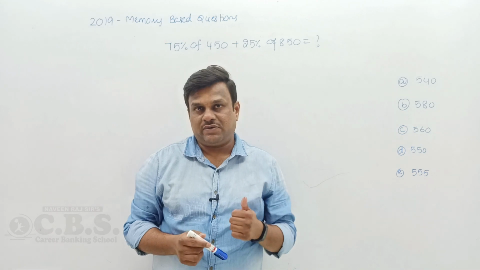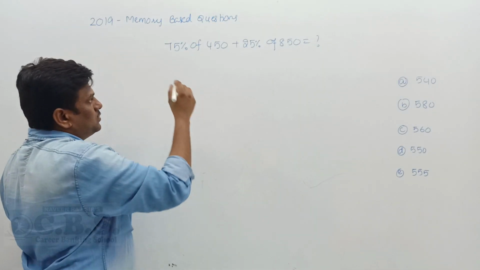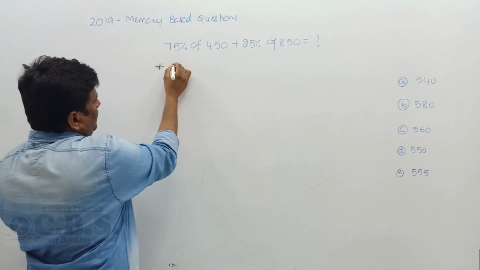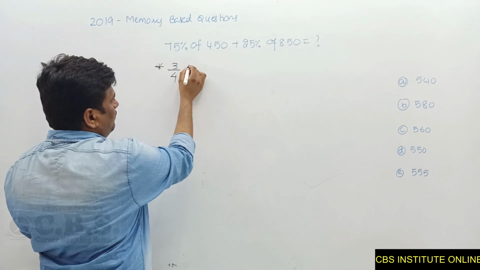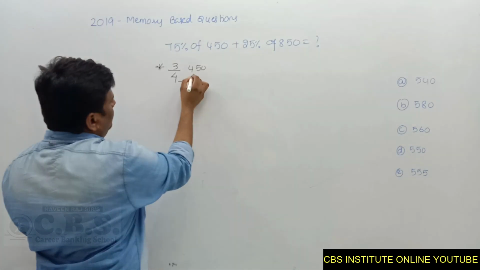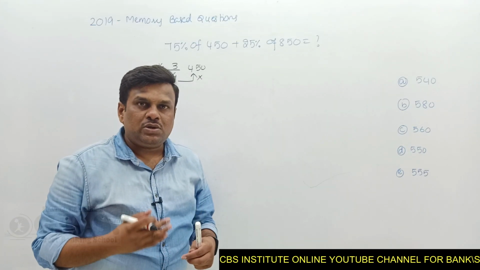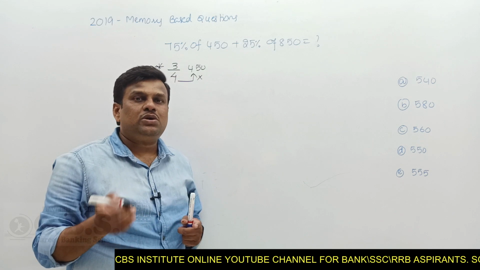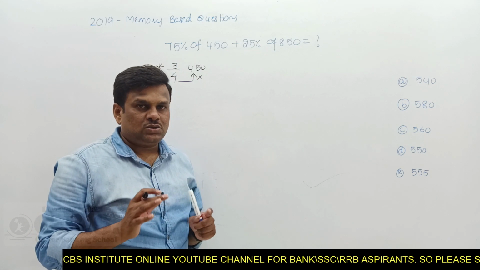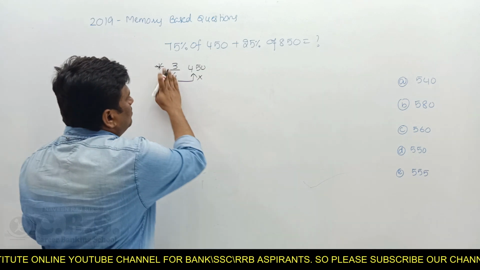The question was: 75% of 450 plus 25% of 850 is equal to question mark. Here, when you convert 75%, the appropriate fraction is 3 by 4 of 450. Is 450 divisible by 4? Absolutely not. So before converting to a fraction, you need to check whether the converted fraction's denominator will divide the following value or not. That is a major point before attempting the conversion. So here it is not divisible by 4.